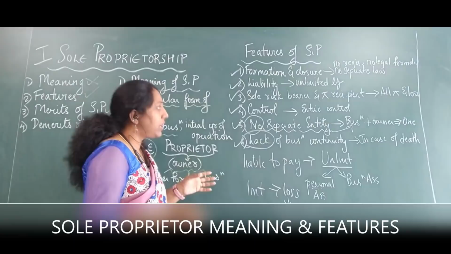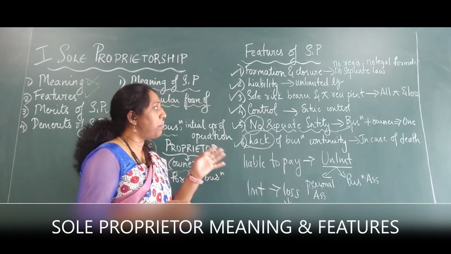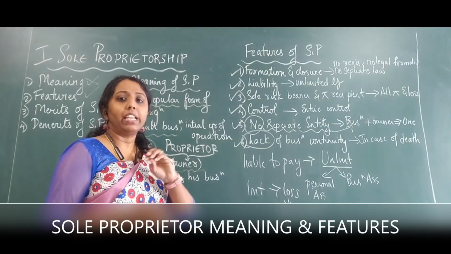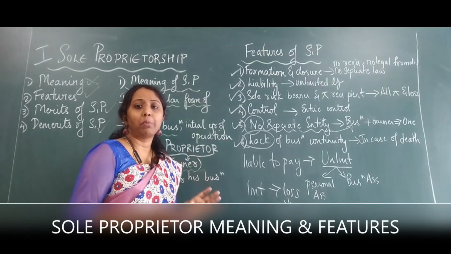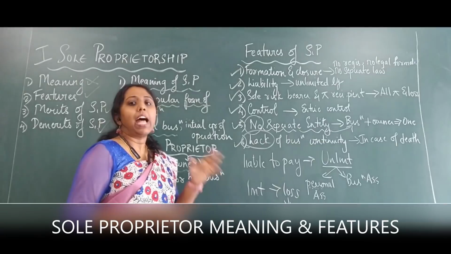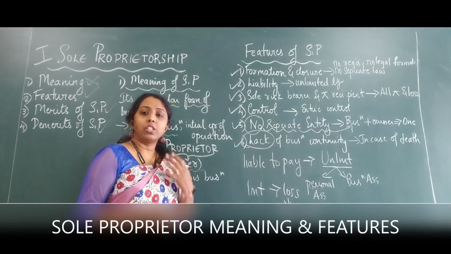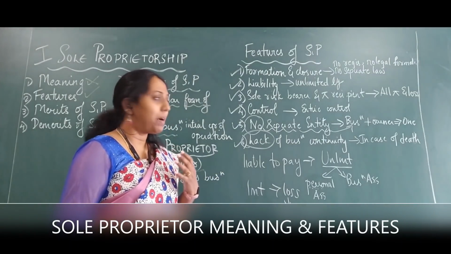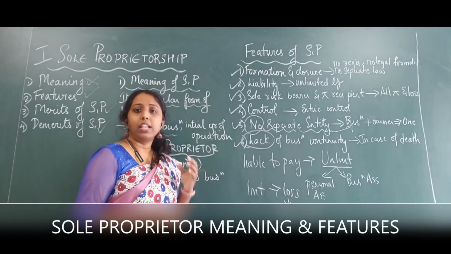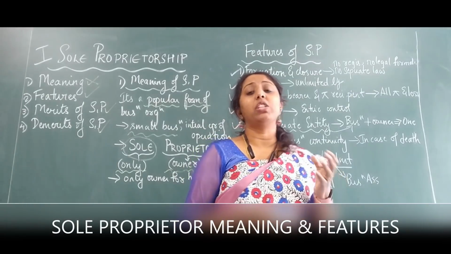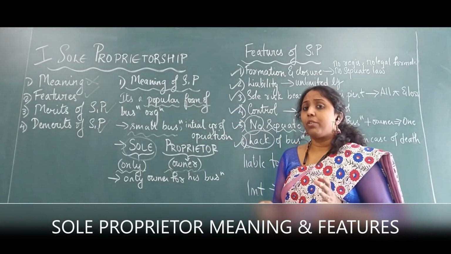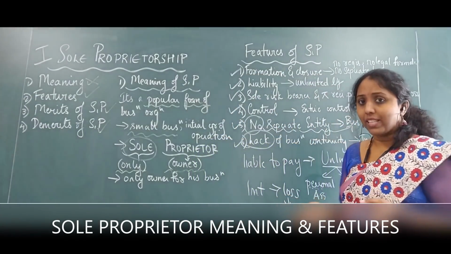Now, what is this? He is the sole risk bearer and profit recipient. He doesn't share the profits with anyone because it's his hard work, his efforts that he is putting in to run his business. And the same thing goes with loss. His losses also he ends up bearing all by himself. Next is control. The entire control of the business lies in the hands of the sole proprietor because it's his business. He doesn't have to take advice from anyone else.